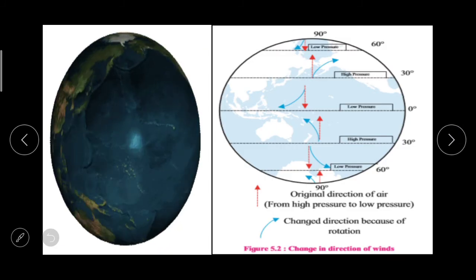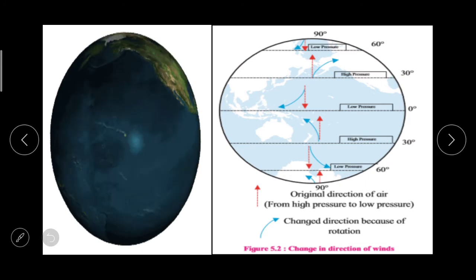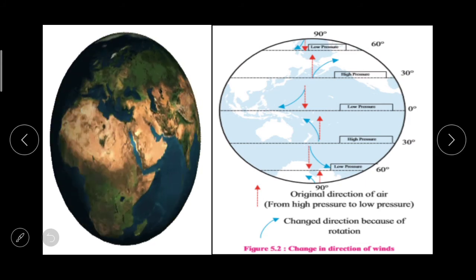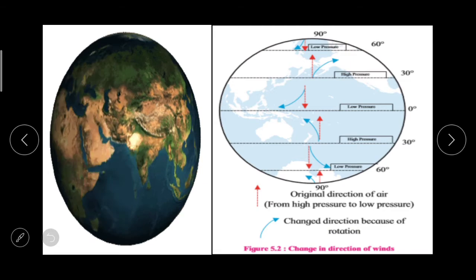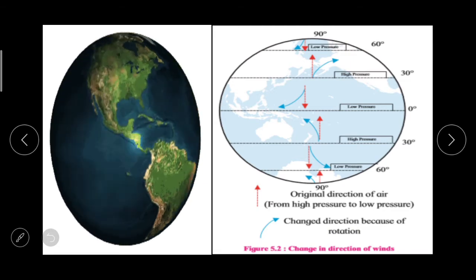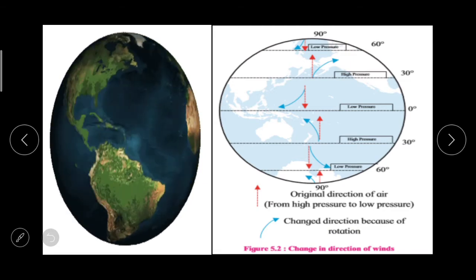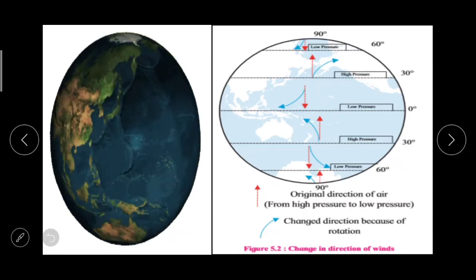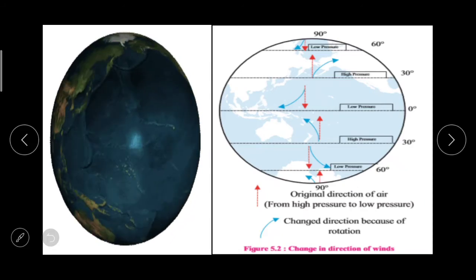Now when we consider the earth as a whole, we find the direction of the winds is influenced by the rotation of the earth, and in the northern hemisphere winds get deflected towards the right of their original direction.